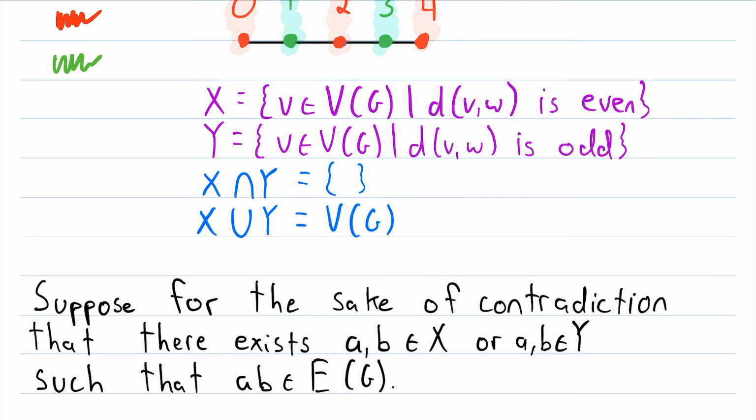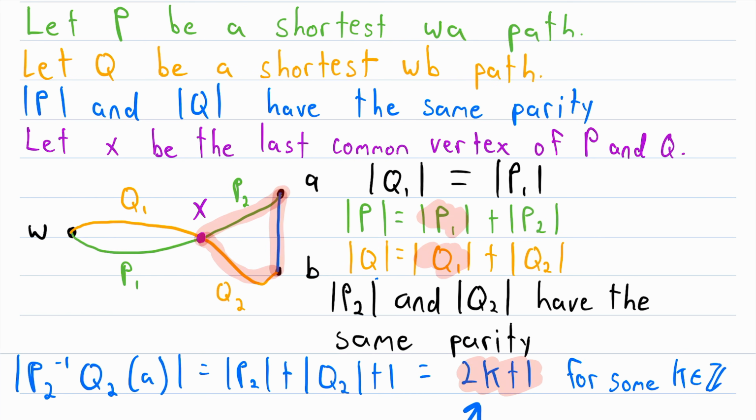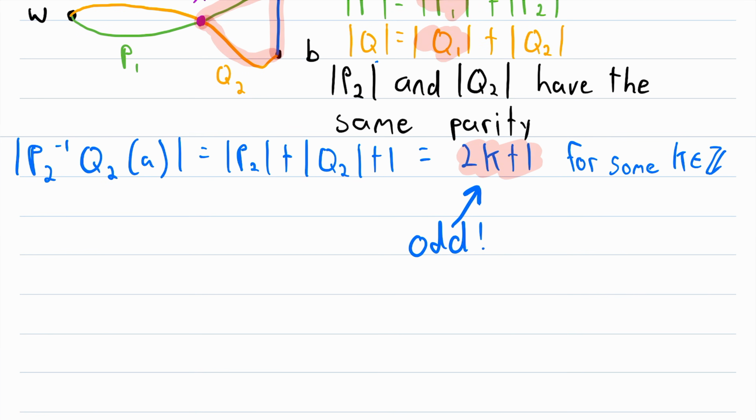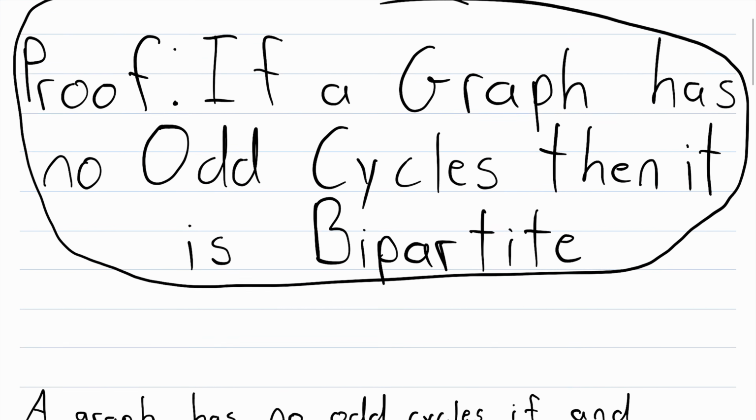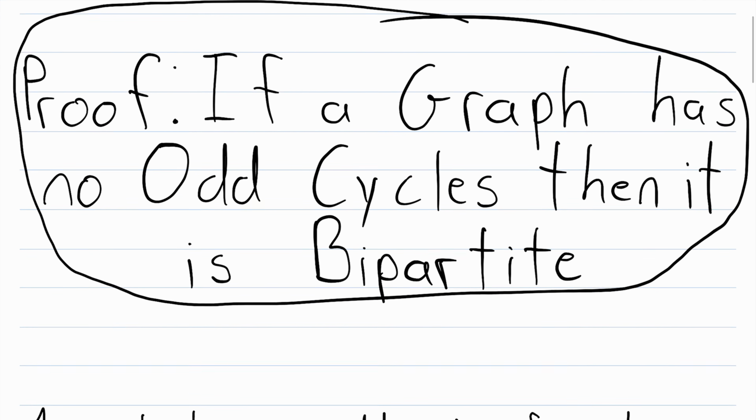We have shown that G is bipartite by partitioning its vertices into two sets that have no pairs of adjacent vertices within them. There's no pair of adjacent vertices in X, and there's no pair of adjacent vertices in Y, because if there was, that would lead to a contradiction. Oh man, that was a fun one. So I hope this video helped you understand how to prove that if a graph has no odd cycles, then it is bipartite.